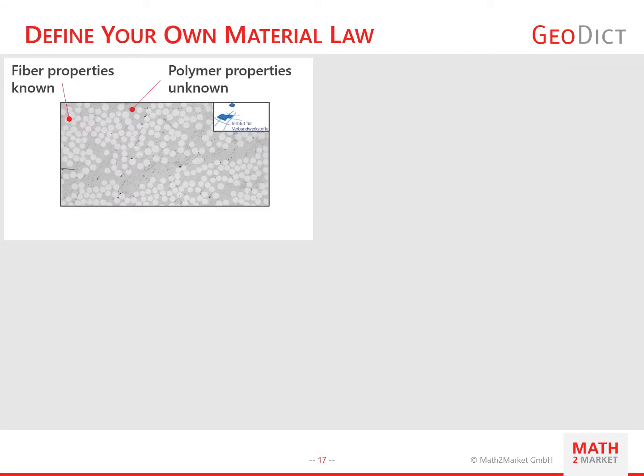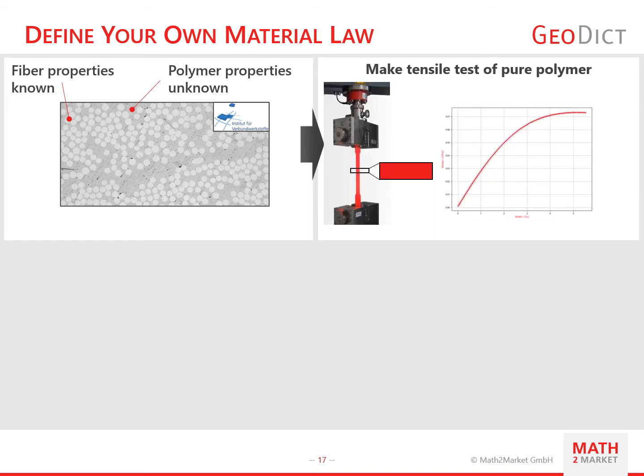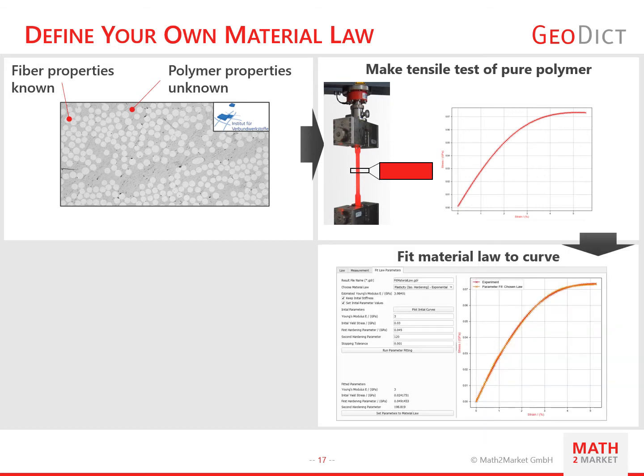The fitting function is very handy if you have a material in your microstructure of which you can make a tensile test. For example, a fiber-reinforced epoxy resin. In this case, you can make samples of the pure epoxy resin and put them in a tensile testing machine. From this test, you get a stress-strain curve that consists of a table of stress-strain pairs. This table you can copy into GEODIC's material database under measurement.